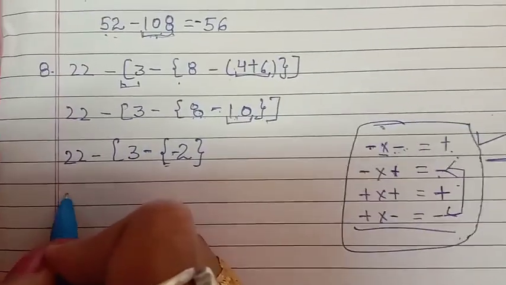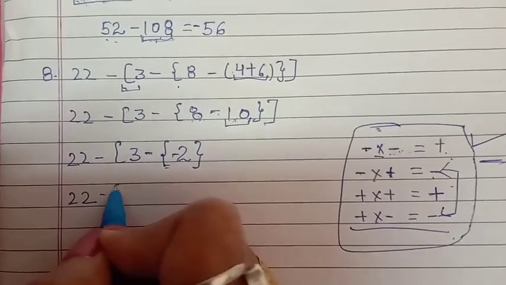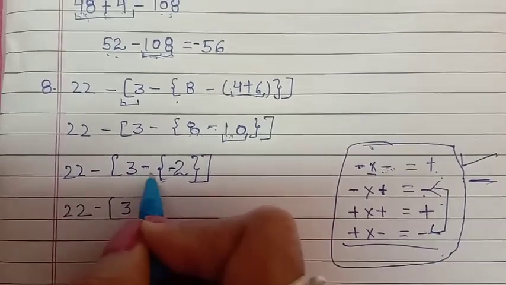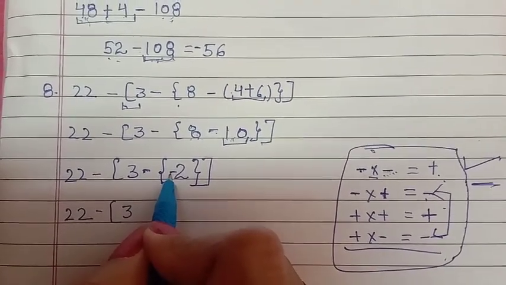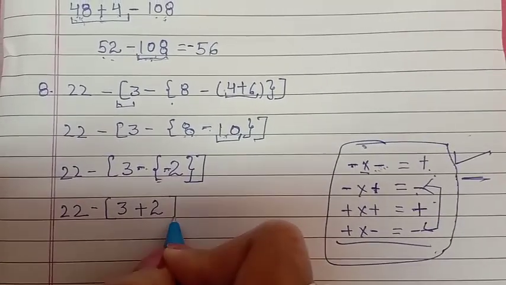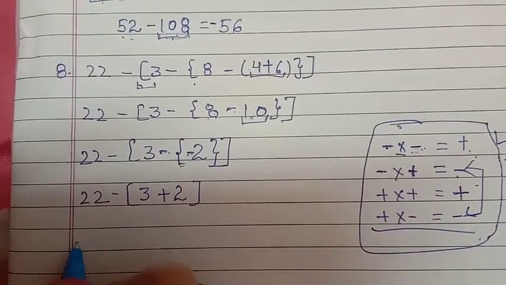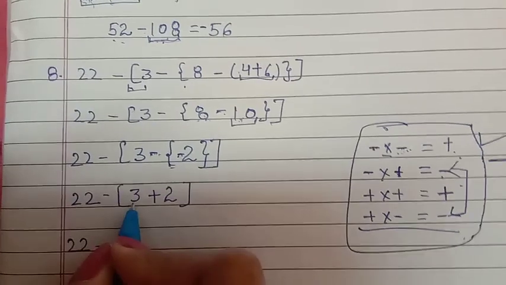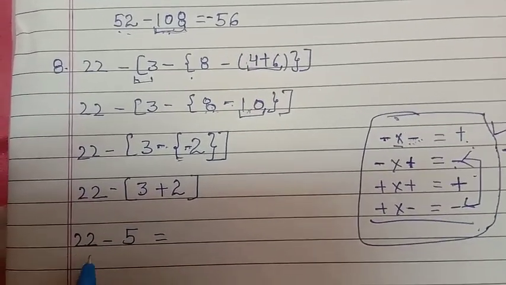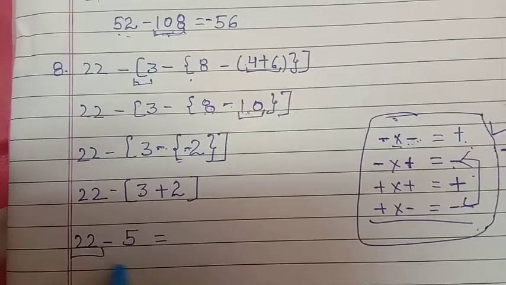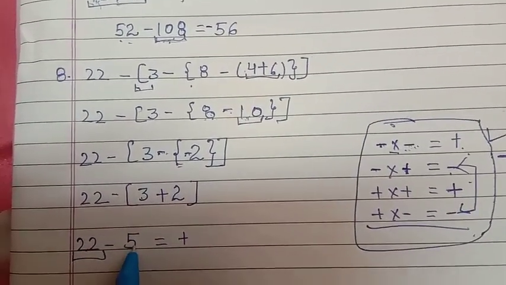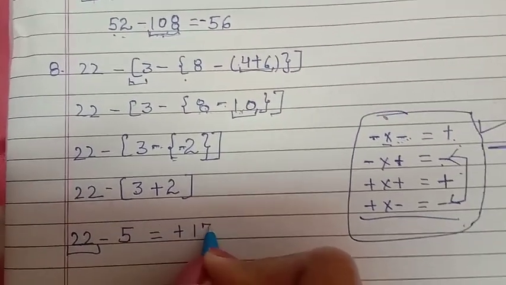So here 22 will come as it is, 3. Now minus into minus, minus minus plus. 22 as it is, minus, solve this bracket, 3 plus 2 is 5. The bigger team is positive, it is the stronger one, so the answer will be positive, and 22 minus 5 is 17.